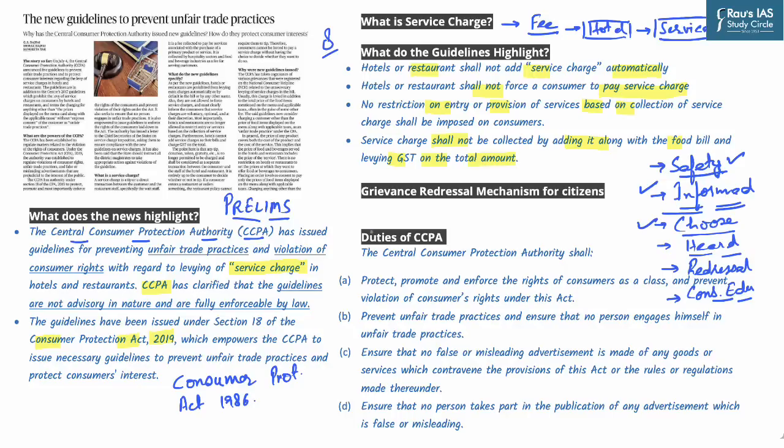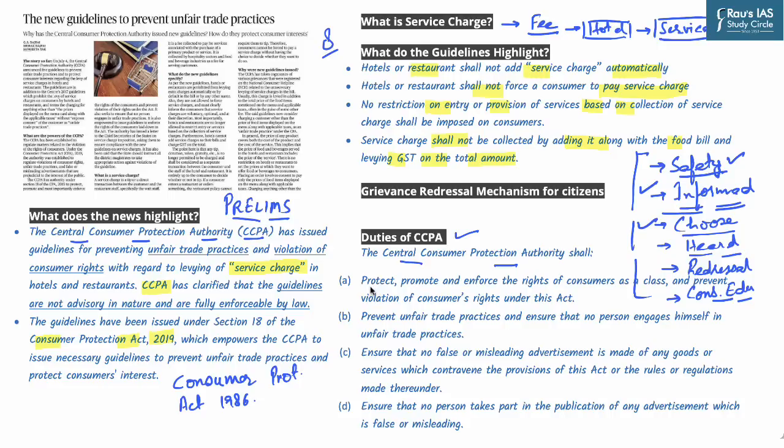Now let us focus on the duties of CCPA. The Central Consumer Protection Authority shall have the following duties. First, of course, is to protect, promote and enforce the right of consumers as a class and prevent violation of consumer rights under this Act. Now we have already identified the 6 rights which CCPA promises to protect. Based on that, these duties of CCPA have been defined.